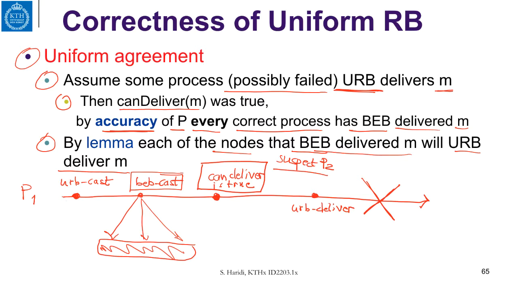So it is possible that some process, in this case P2, will not best effort deliver the message, and therefore there is no guarantee that that process P2 will uniformly deliver the message.